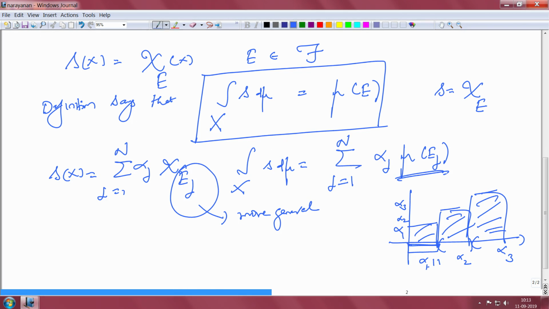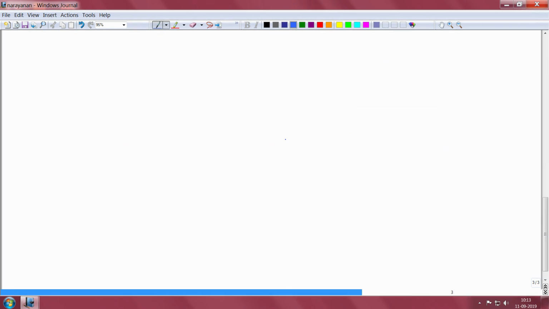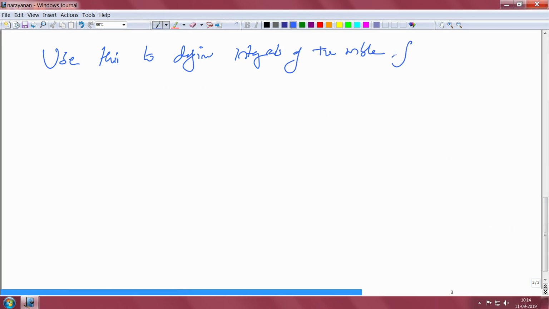Now, using the simple functions, one can use this to define integrals of positive measurable functions. What does that mean?